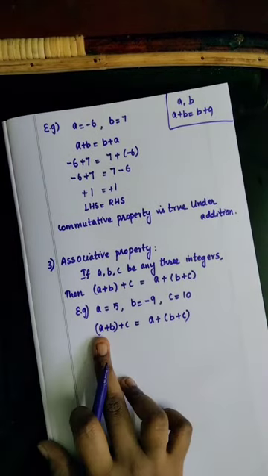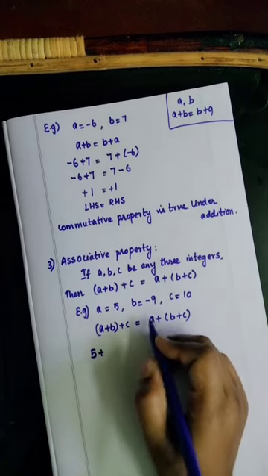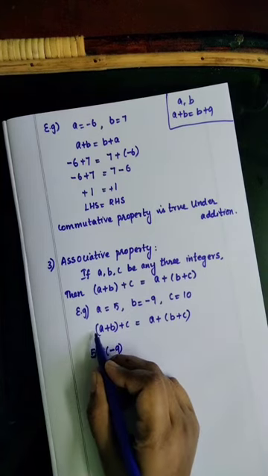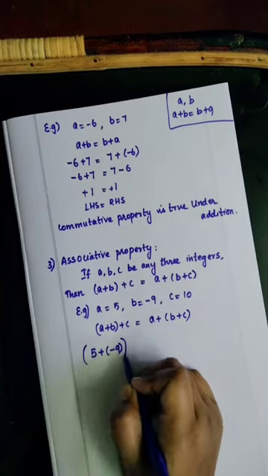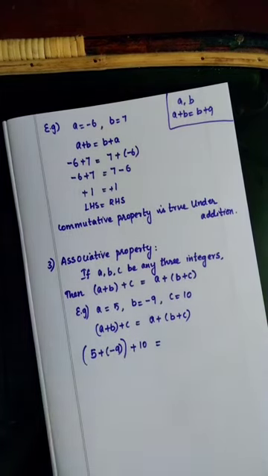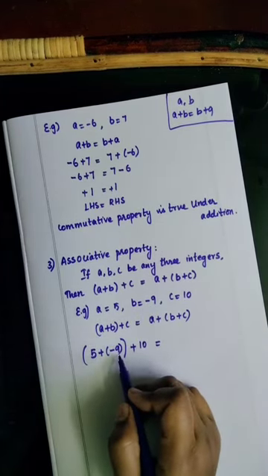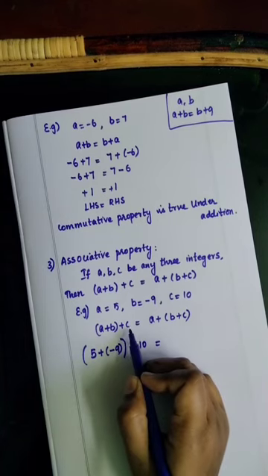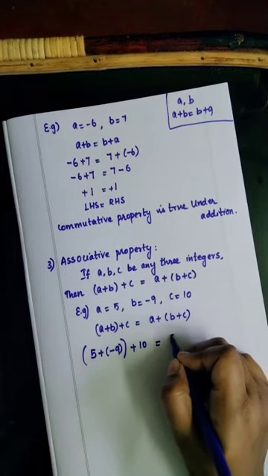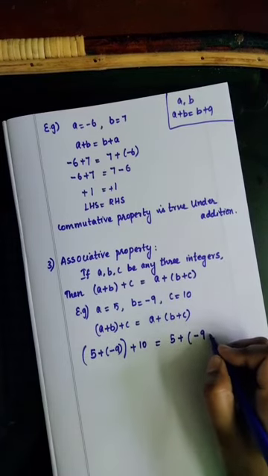What is the value for A? Value of A is 5. So 5 plus the value for B, which is -9. So put it in a bracket, -9. Then put one bracket like this, plus C. Value for C is 10. Next, the final bracket: A, 5, plus the value for B is -9, the value for C is plus 10.